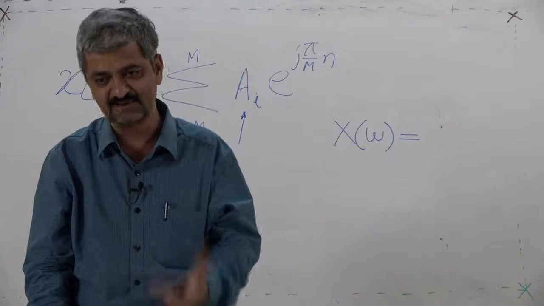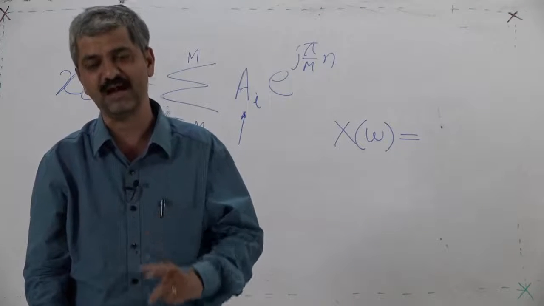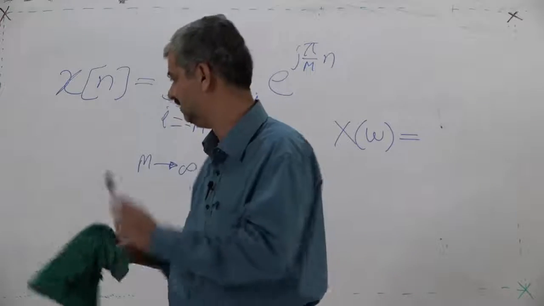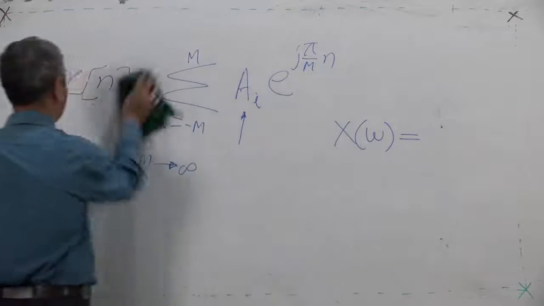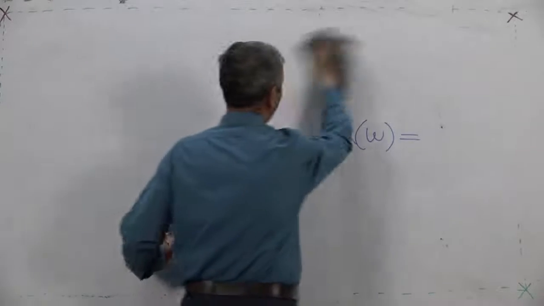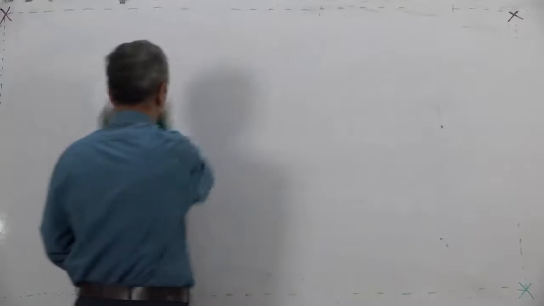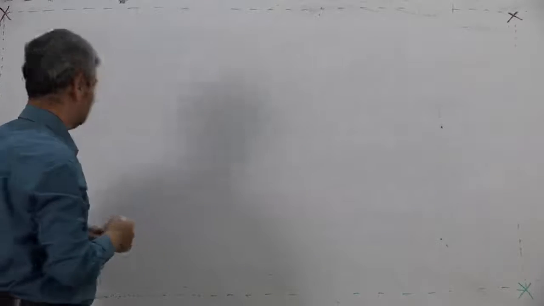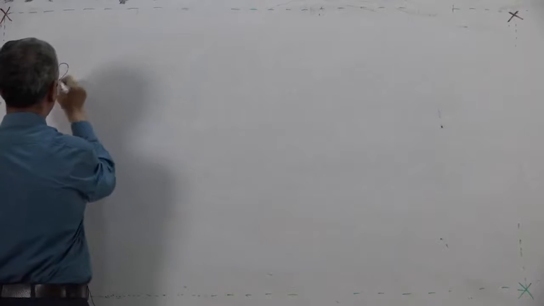What is the significance of X(omega) for a particular value? That we will discuss by taking again a simple example. We could take an impulse, but we will not; we will take a very interesting example. Now, values I will change.